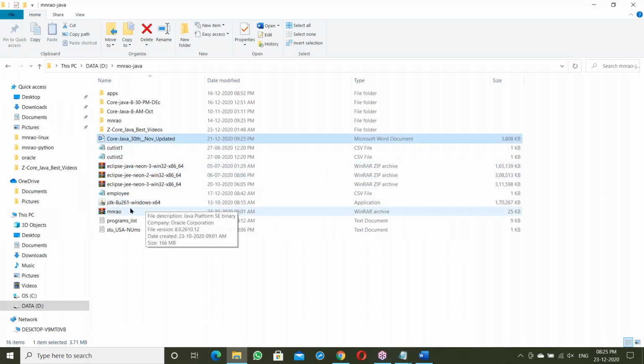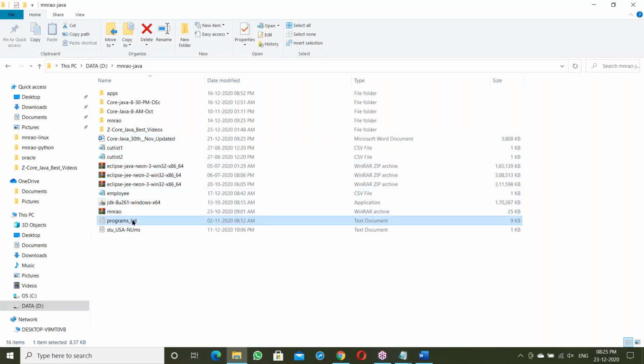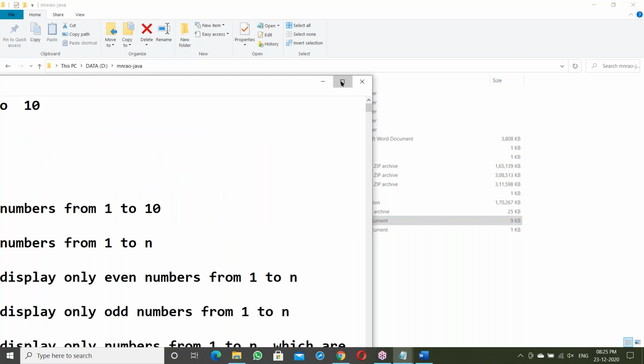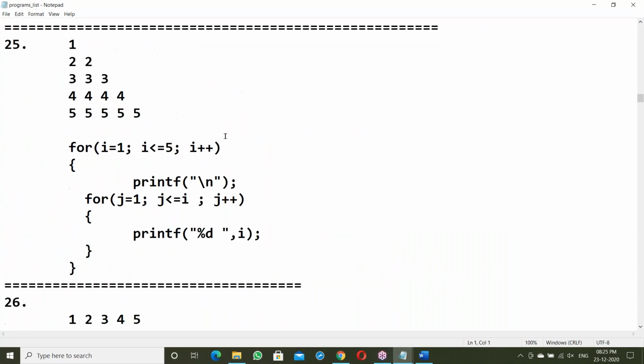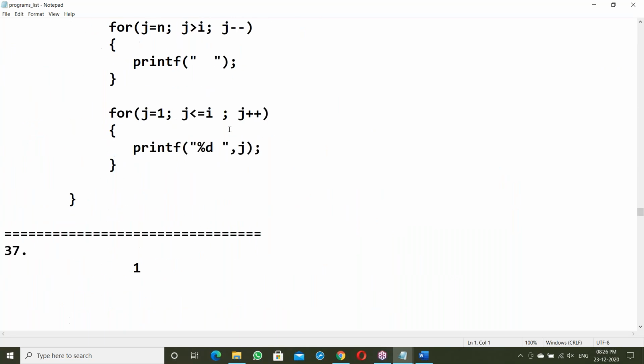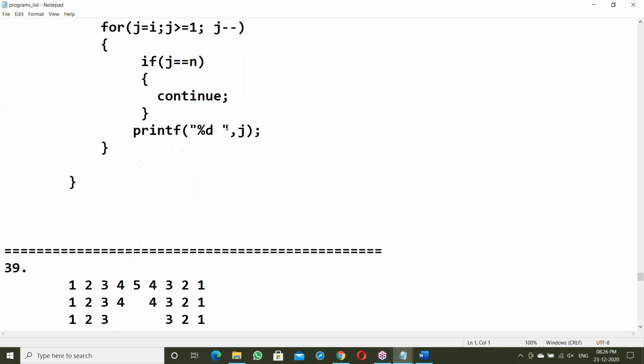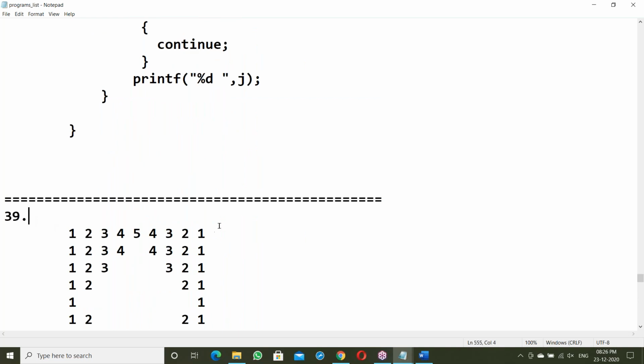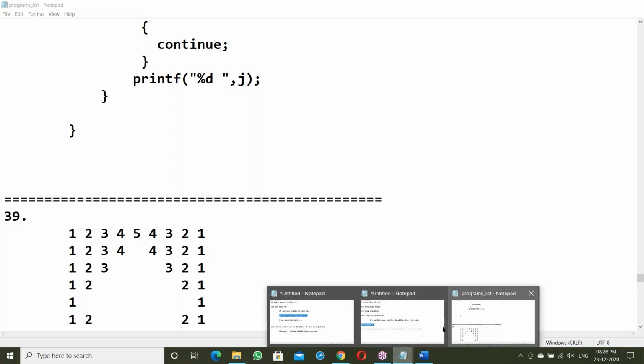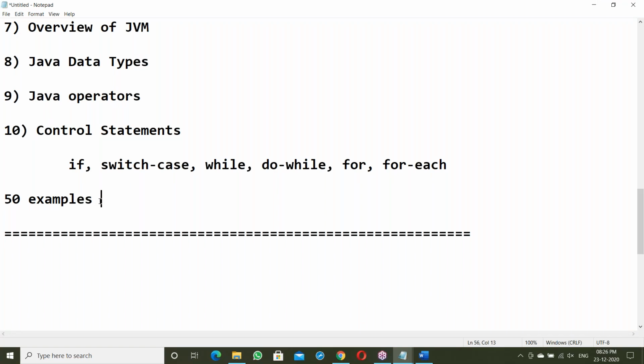We're going to solve this many programs: around 39 examples on loops, and next on if statements, 15. Totally around 50 examples we'll be discussing, right from the beginning.